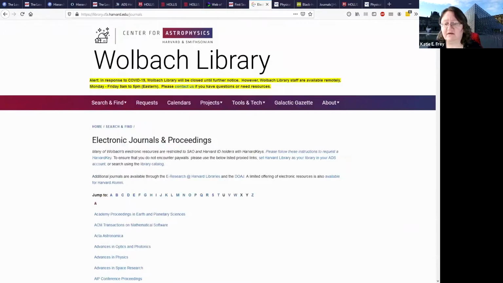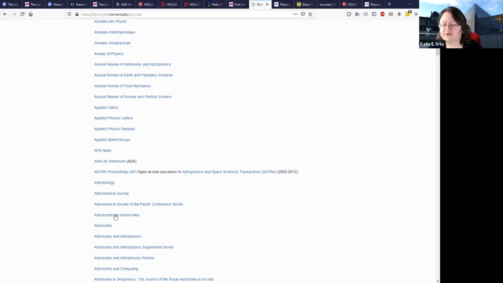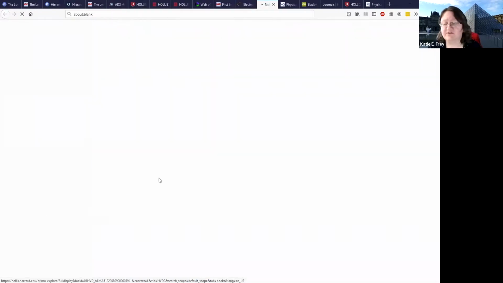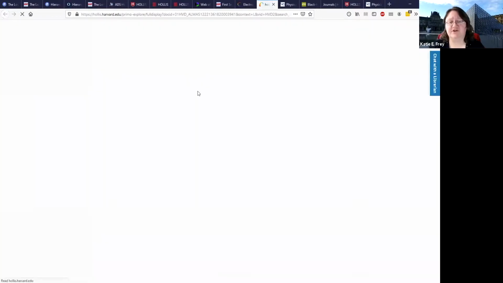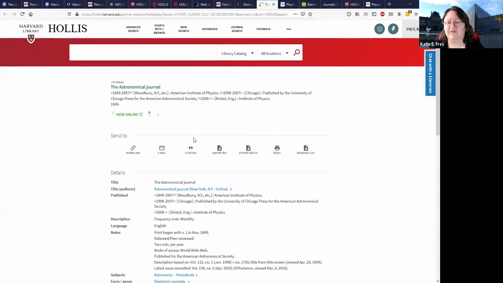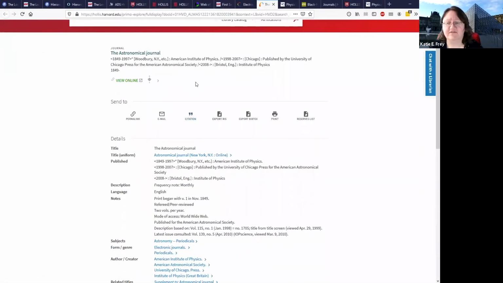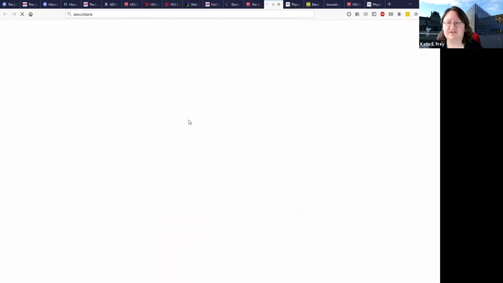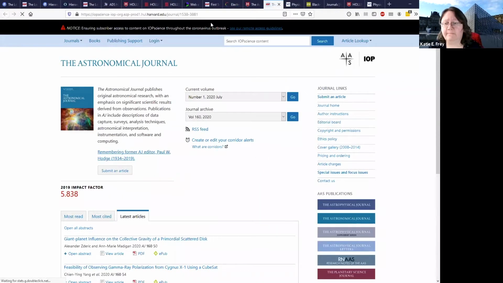And I guess that would actually be a good time to show you a little bit about how to do that. So we have the Astronomical Journal. So I'm going to open this up. And again, every publisher is a little bit different, but they all have a lot of similarities, and they all have archives. So here's Astronomical Journal. Let's view online. So this is the homepage for this particular publication.